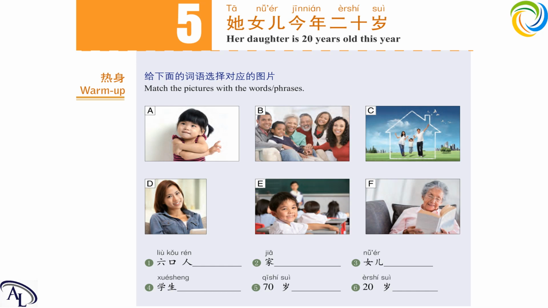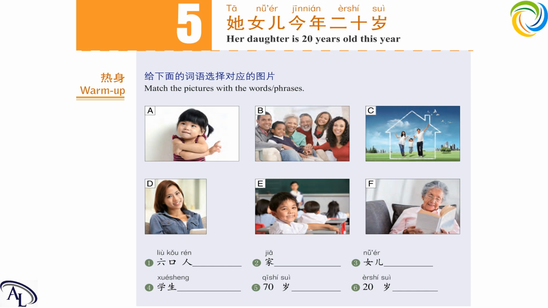Okay, I will give you 15 seconds and now try to fill in the blanks. Okay, time's up. Now let's check the answers. First one, 六口人, which is B. Really easy. You can see there are 6 people in this picture. Next one, 家, family. Which one is family? C, obviously, and then B can be a family too. Look at the atmosphere. Look at the vibe.